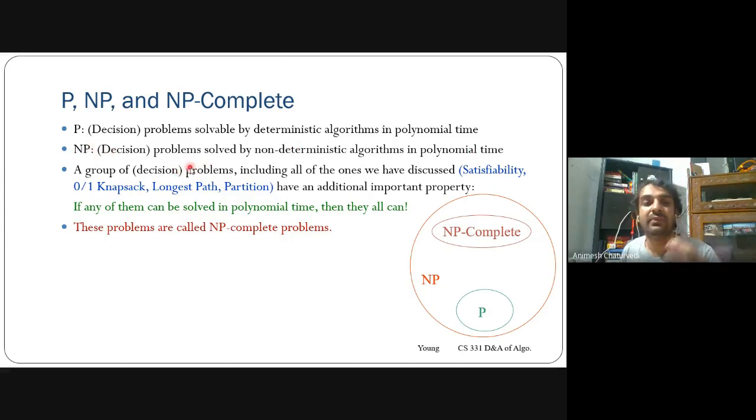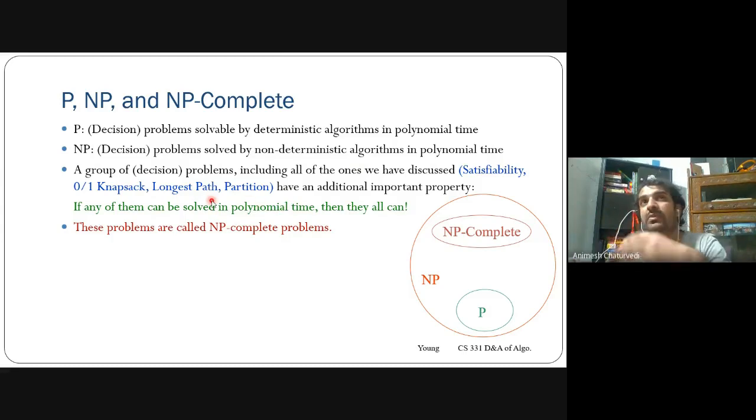You have various groups of similar hard problems like satisfiability, zero-one knapsack, longest path, and partitioning. All of these are non-deterministic polynomial and very hard to solve. If there is some polynomial time algorithm, then they all can be solved.